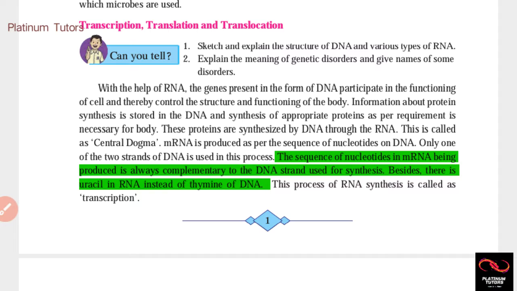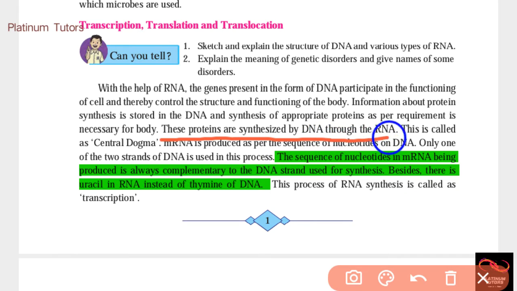This is called central dogma. Now, the DNA produces proteins with the help of RNA. This statement is called central dogma. Okay, guys, it is an important one, please note it: these proteins are synthesized by DNA through RNA.